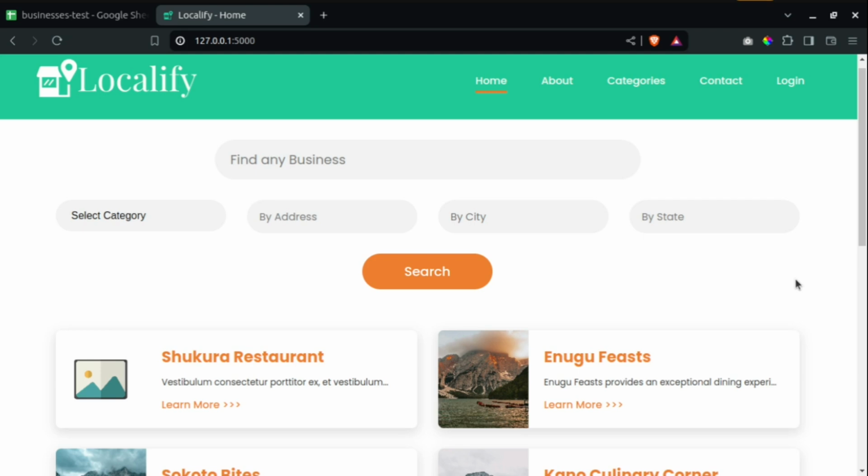This experience sparked the idea for Localify, a platform that empowers both residents and newcomers to effortlessly discover the fantastic local businesses around them. Localify aims to bridge the gap between local businesses and potential customers, fostering a thriving and connected community.